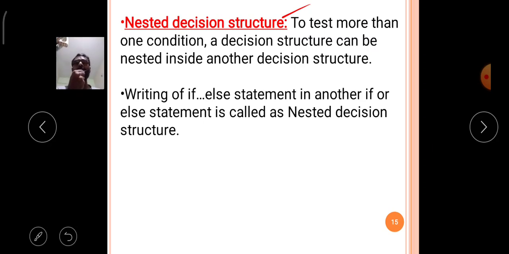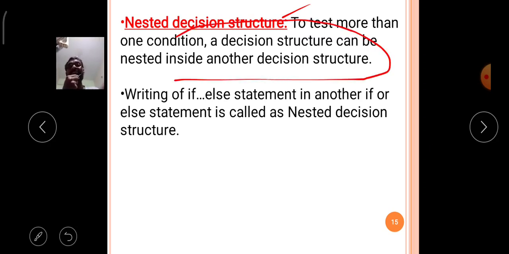So in a simple manner, to test more than one condition, a decision structure can be nested inside another decision structure. That type of nesting of one if or if else statement internally inside one or more if or if else statements is called a nested decision control structure.